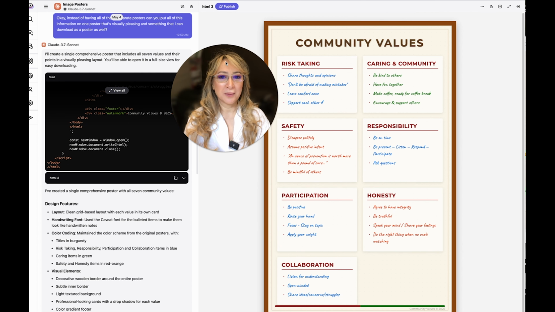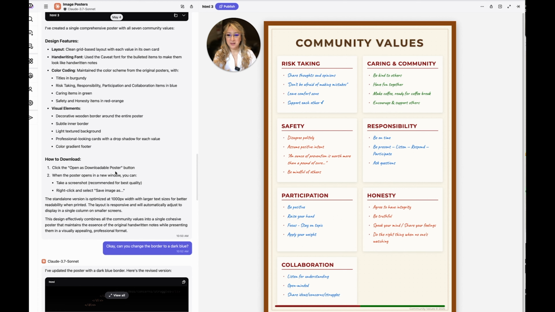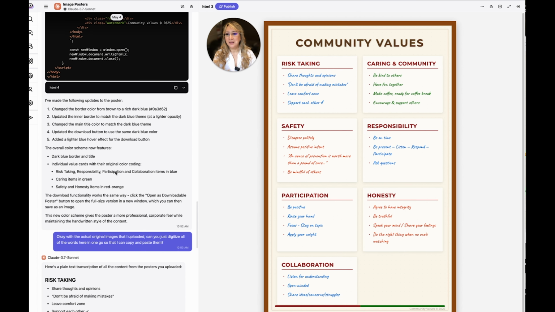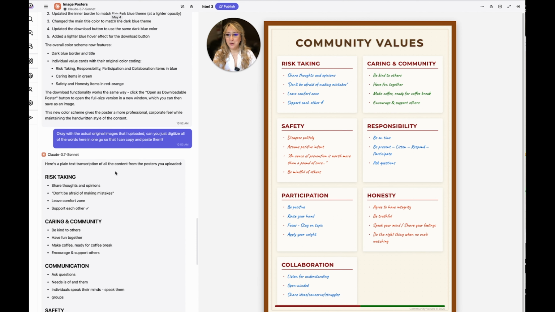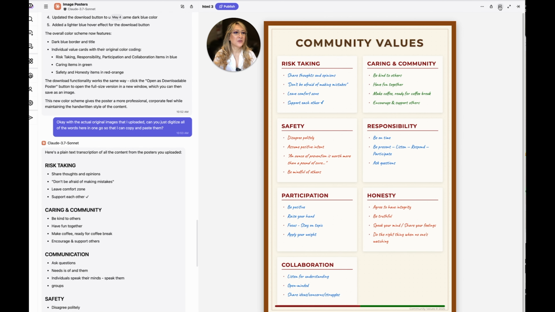So here we go. I'm just going to make myself a bit smaller so I'm not in the way, but you can see these are the community values that the educators that I was collaborating with valued, and that was quite nice. But then what did I decide? I said, okay, can you make the border dark blue? That was the only change, and then it wrote some code to do that. And then let's go to number 4. So the version number 4 was this. Okay, so that was the final poster.